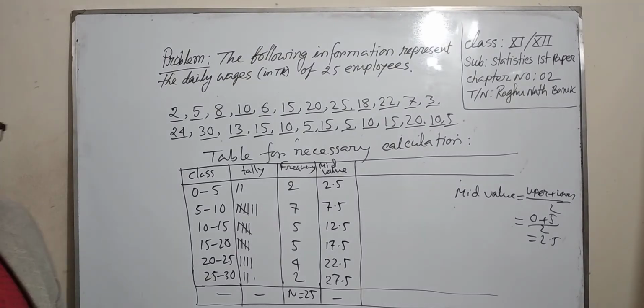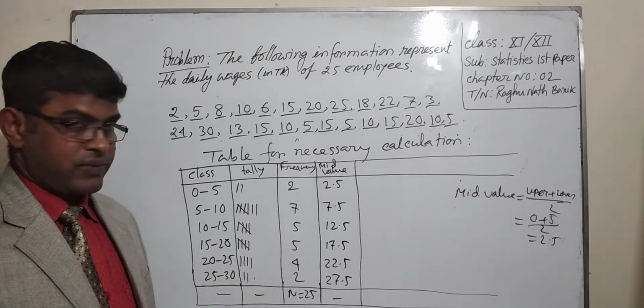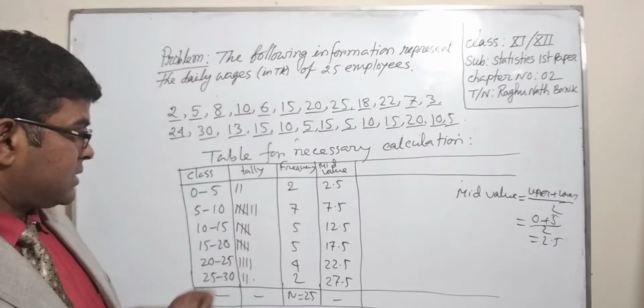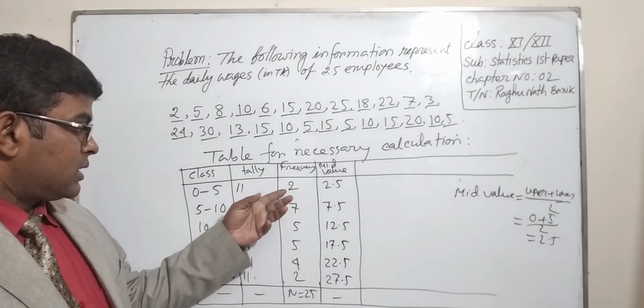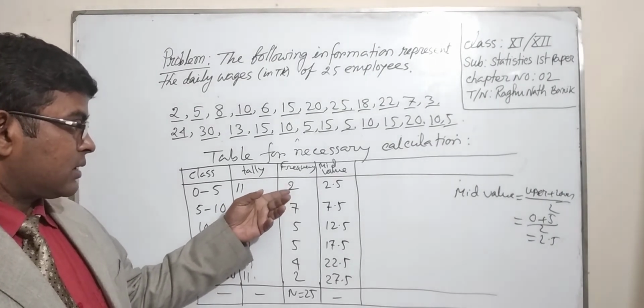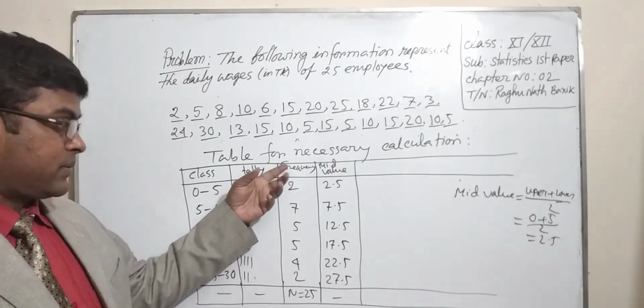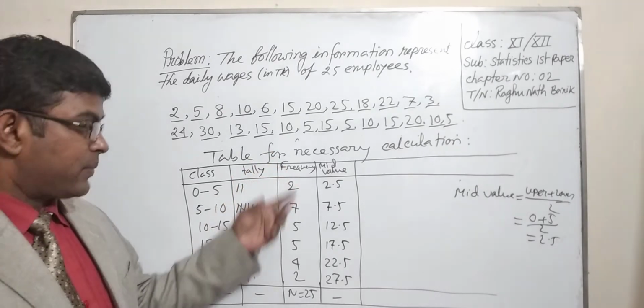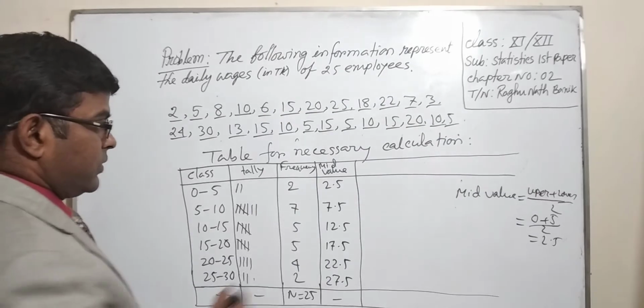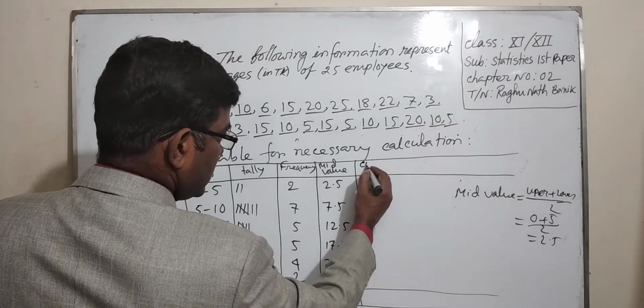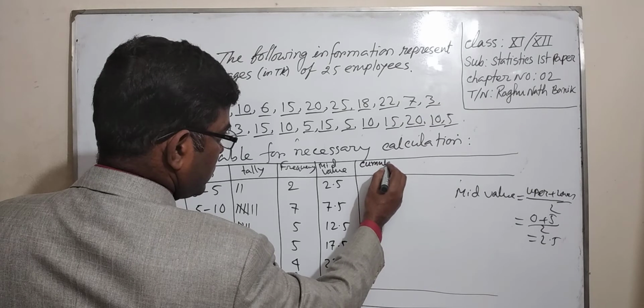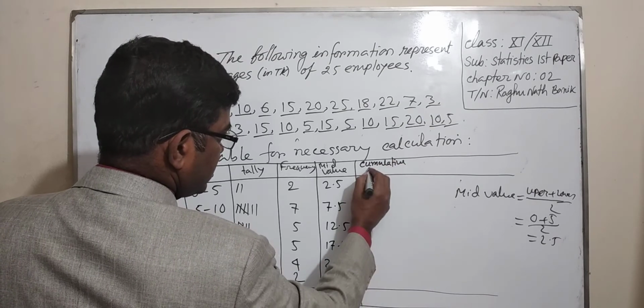Now we have to find the cumulative frequency. Cumulative frequency means this class frequency plus the sum of the previous class frequencies.